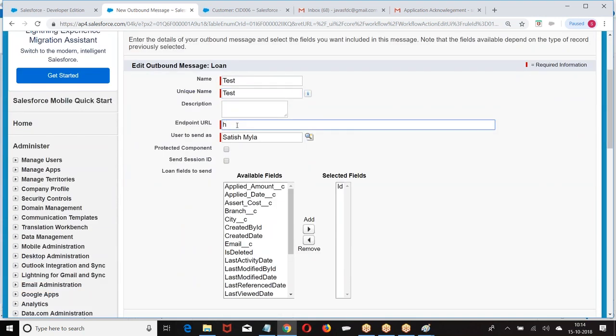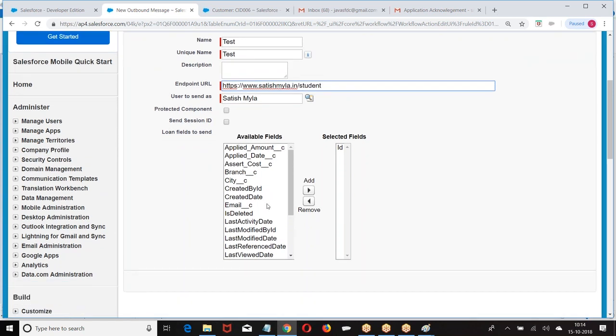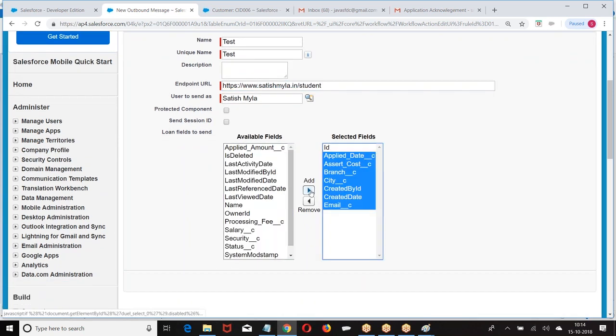Simply we are going to give the third party URL, whatever the URL it is. Give the third party URL, copy the fields, select. That is only our work. Whatever the URL they will give, copy that URL here, select the fields.